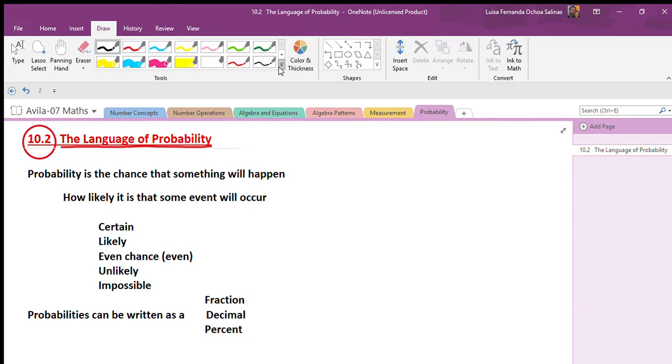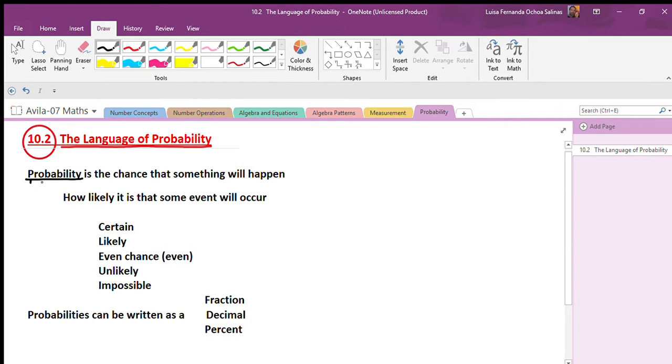Okay, girls, so today we start our unit on probability, and we're going to start with chapter 10.2, the language of probability. So we're going to write down some definitions. The first one that we're going to talk about is probability. So I want you to underline this. Probability is the chance that something will happen. So every time that something might occur, then we talk about how probable, how likely is that it happens.